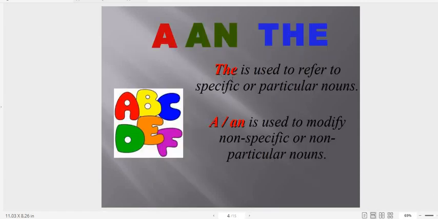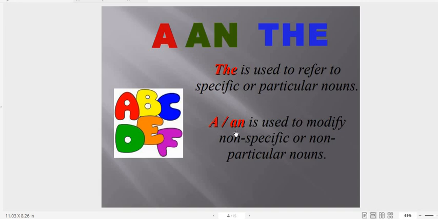The is a definite article because it is used to refer to specific or particular nouns. So when we want to talk about a particular person, place, animal or thing, we use the before it, which is a definite article, and we particularize the noun here.